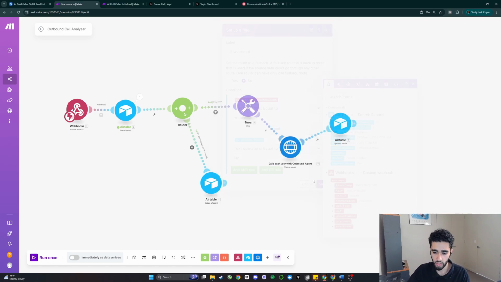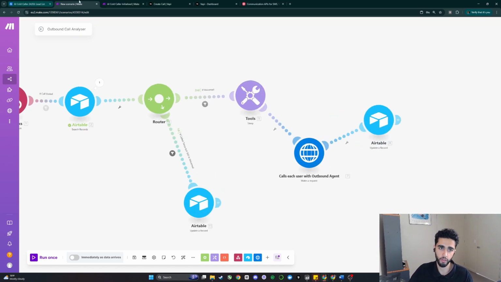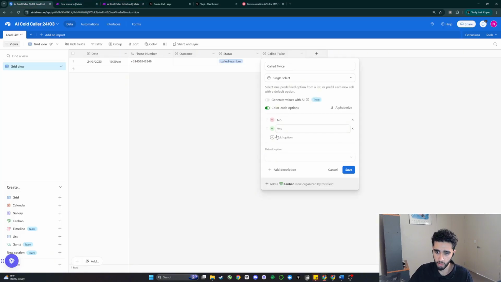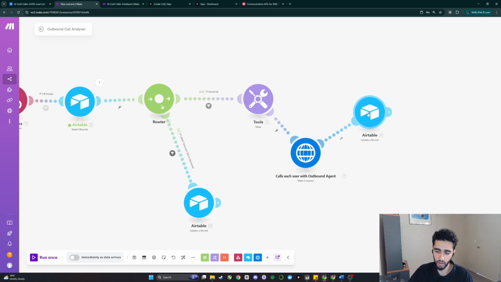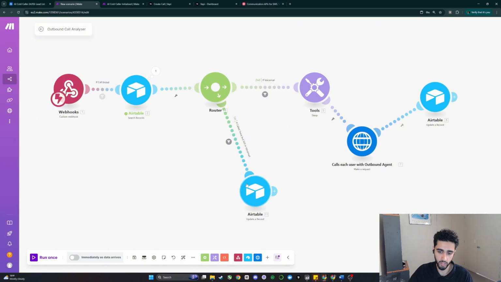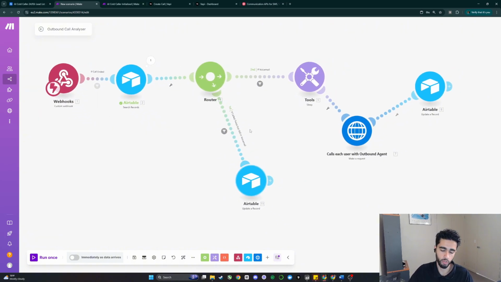So this makes sure that if the call twice field is no, so we go back into here, the default option should be no. If the call twice field is no, we route up here, make a second call and update it to yes. And then if the call twice field is yes, we update this record, which basically sets voicemail.